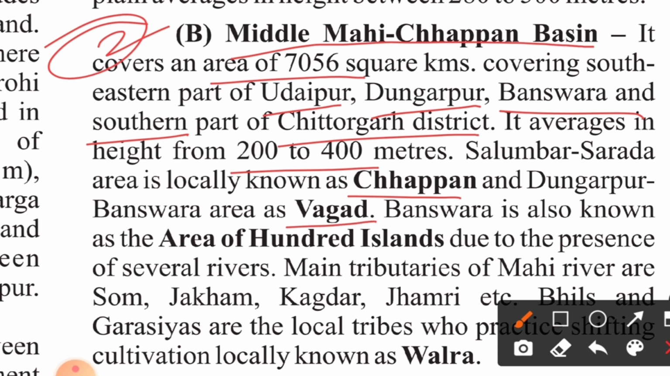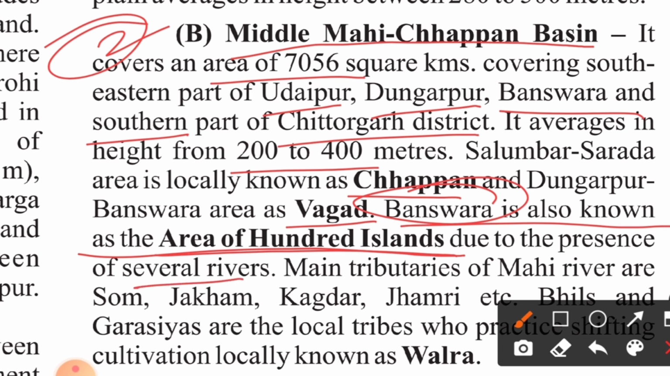Banswara is also known as the area of 100 islands. So you need to remember, they may ask you which area is known as the area of 100 islands, that is Banswara, due to the presence of several rivers over there. And the reason is this: the main tributaries of the Mahi river are Som, Jakham, Kagdar, Jamri, etc.